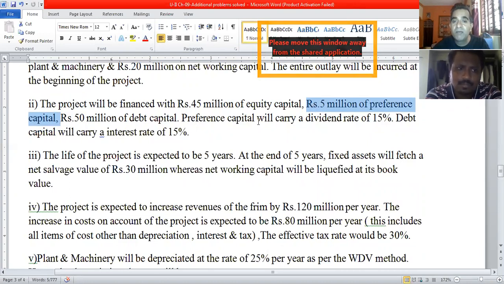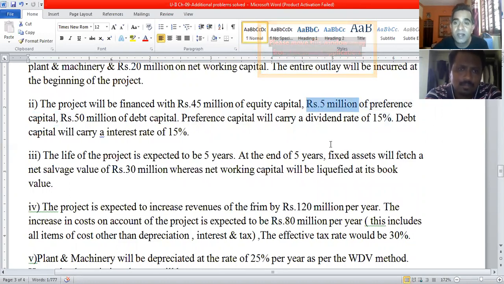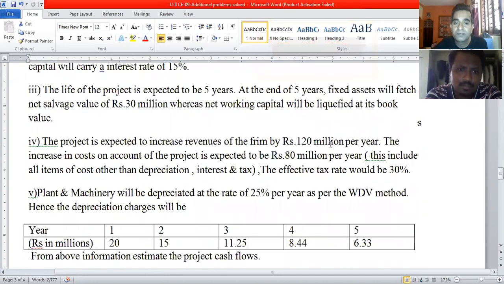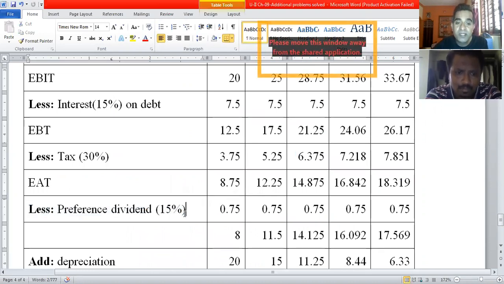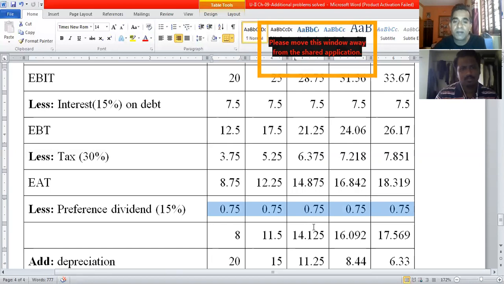So what is the 15%? 15% of 5 million rupees. That is the preference dividend. It will be the same for each year. So we say less preference dividend: 15% of 5 million rupees is 0.75 million rupees. This preference dividend amount will be the same each year, as the capital is going to remain the same.